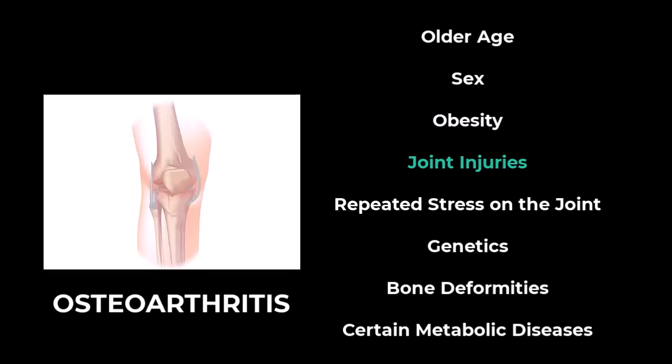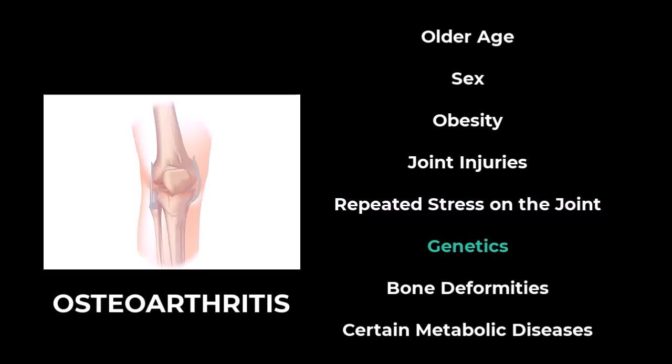Joint injuries. Injuries such as those that occur when playing sports or from an accident can increase the risk of osteoarthritis. Even injuries that occurred many years ago and have seemingly healed can still increase your risk of osteoarthritis. Repeated stress on the joint. If your job or a sport you play places repetitive stress on a joint, that joint might eventually develop osteoarthritis.